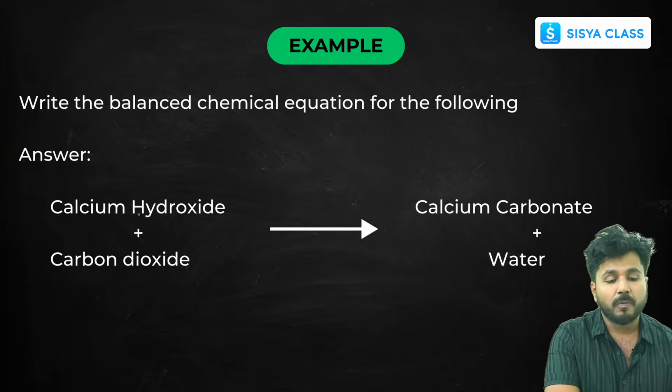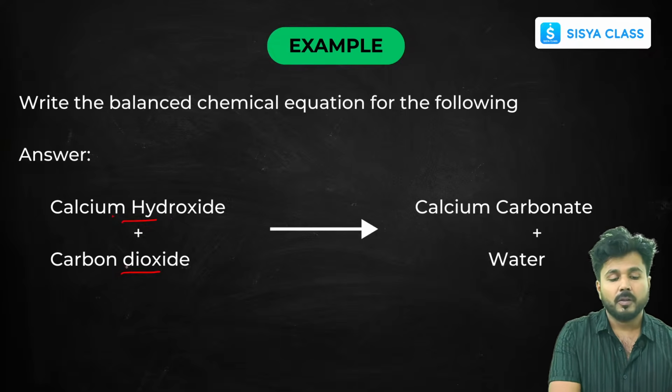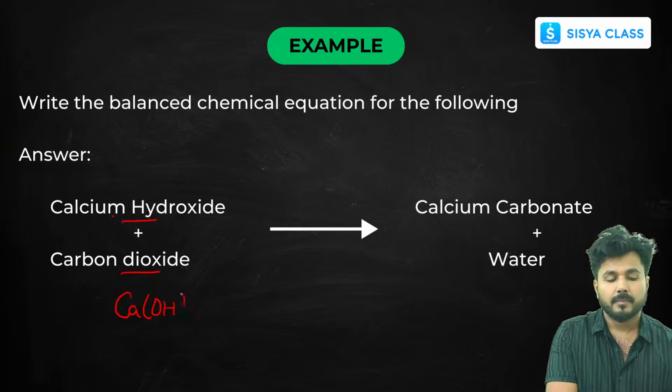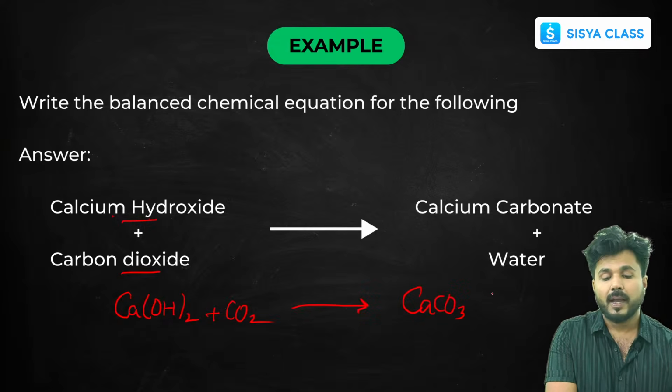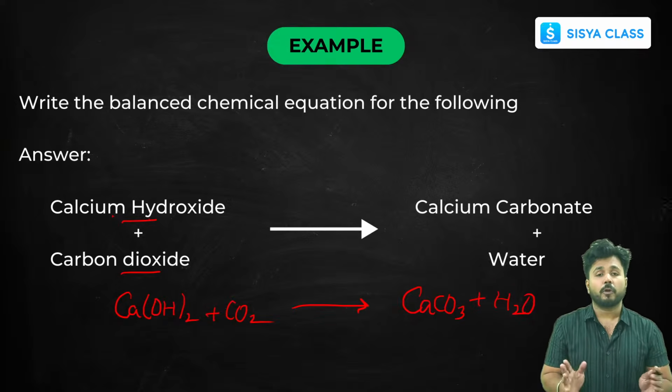Now there is one more balancing chemical equation. So now let's just balance this. So calcium hydroxide, we have just written the formula before. So this is your lime water, that is your Ca(OH)2, and this is your carbon dioxide, that is your CO2. Now what you are getting in the product side, you are getting calcium carbonate, CaCO3, and you are getting water. So now this is the reaction. So first you have to write the reaction in the formula form before balancing it. This is the first step.